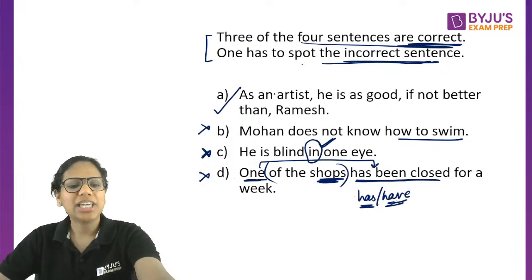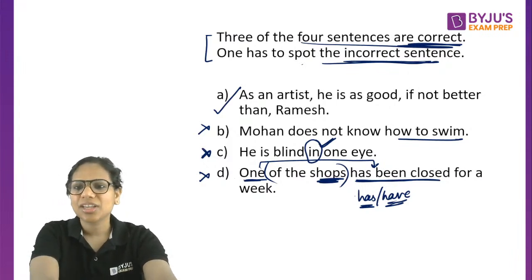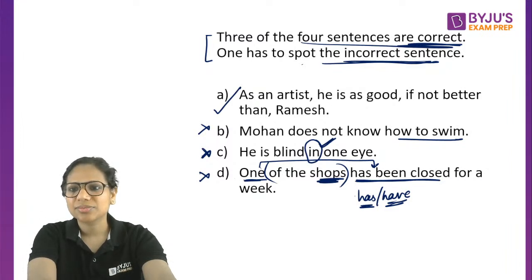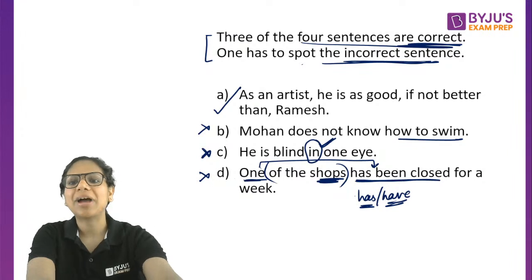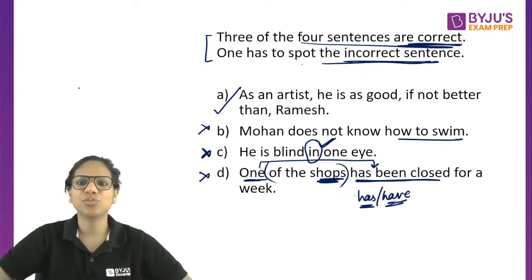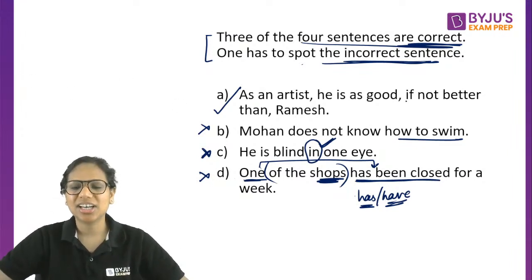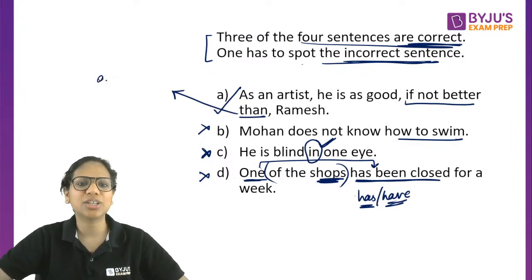Why? Who will tell me why is A incorrect? Very good. Shubh, it is as good as, right? As good as. That as is missing. Isn't it? What are these called? These are called parenthetical commas. So this is an additional phrase. You can also call it an additive phrase. This is additional information or an additional phrase, right?